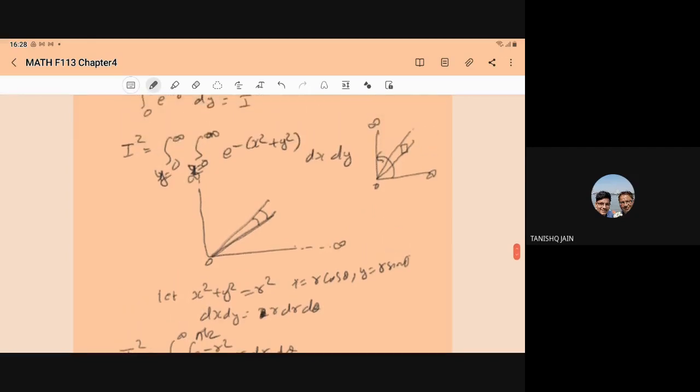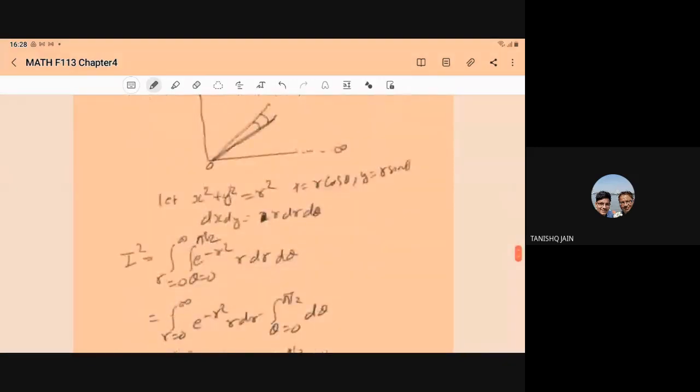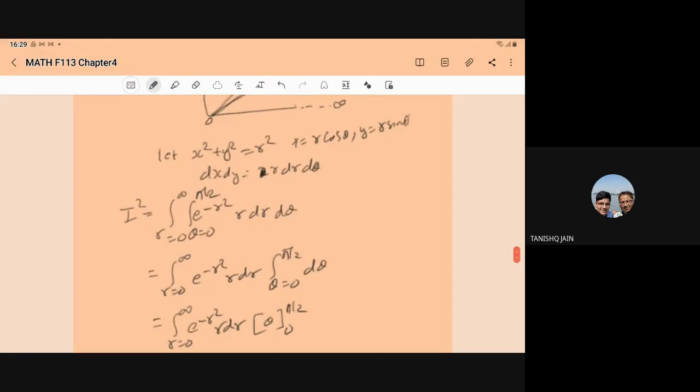So from the figure you can see, if x and y go from 0 to infinity, it means r is also 0 to infinity, and the angle will be only 0 to pi by 2 if you want to cover the first quadrant. So r from 0 to infinity, theta from 0 to pi by 2, e to the power minus r square, right, into r dr d theta.